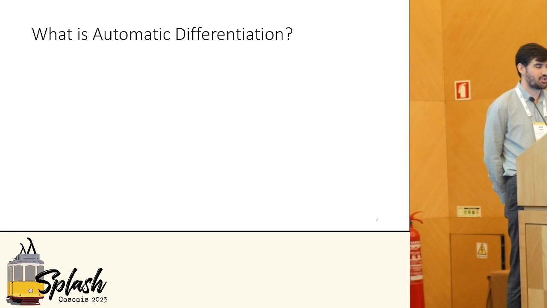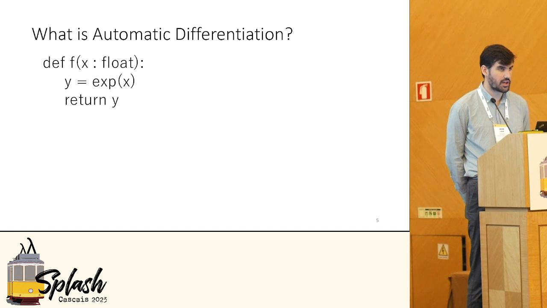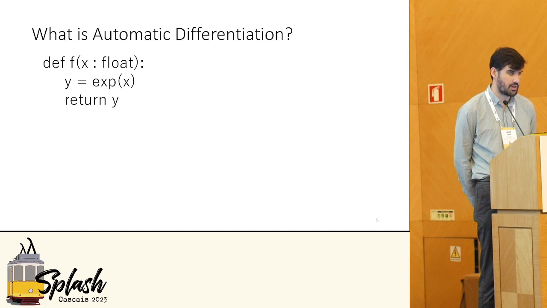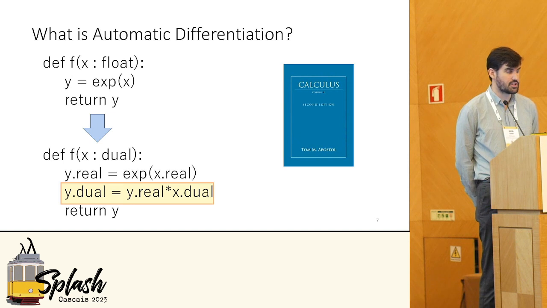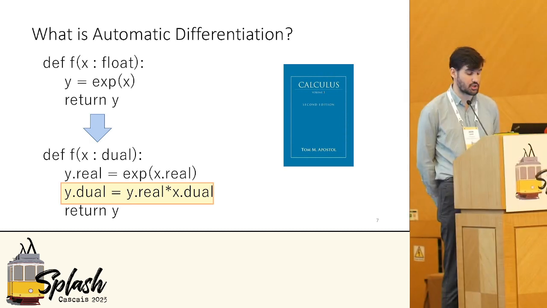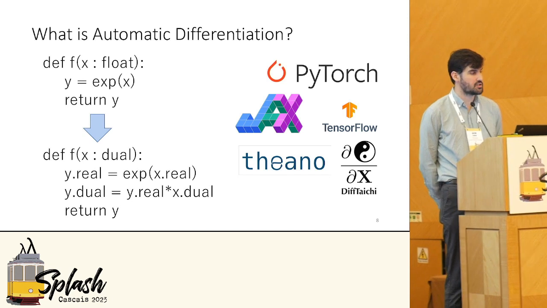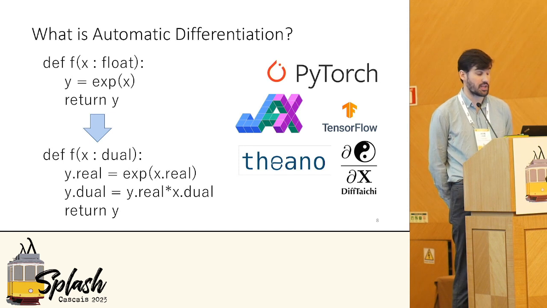Now, what does automatic differentiation actually look like up close? Well, imagine I have some code that encodes a differentiable function. In this case, it's just the exponential function. Now, because it's differentiable, I can think about having another piece of code that can compute that derivative for me. Now, these derivatives are just computed using the standard rules of calculus. Here I've highlighted the statement that encodes the chain rule computation. This is exactly what frameworks like PyTorch, JAX, and TensorFlow all do for you, so that as the developer, you don't need to worry about remembering your freshman calculus class.